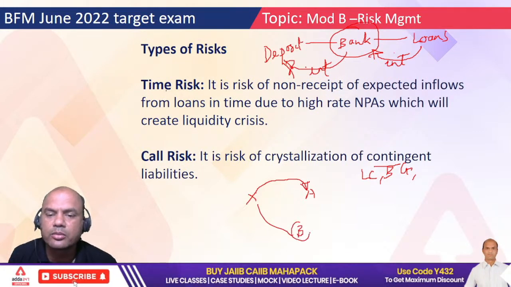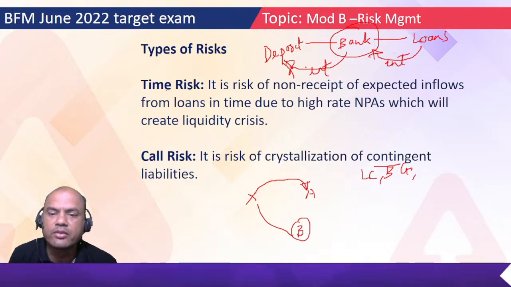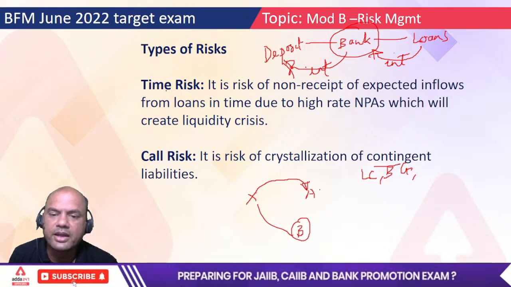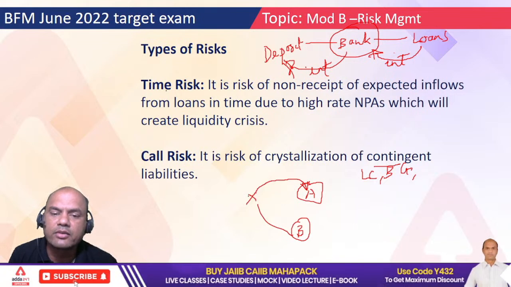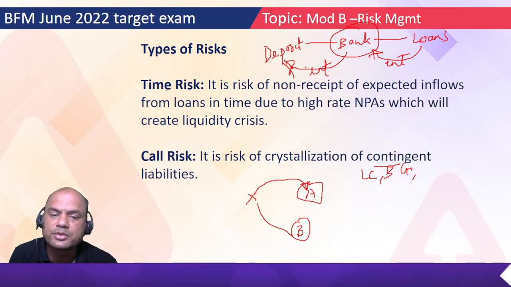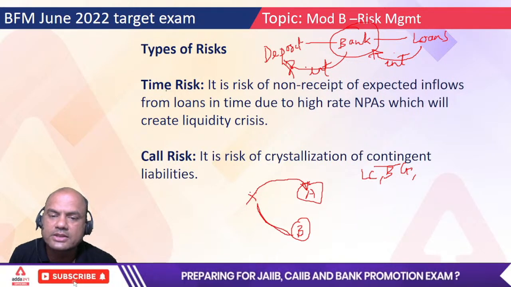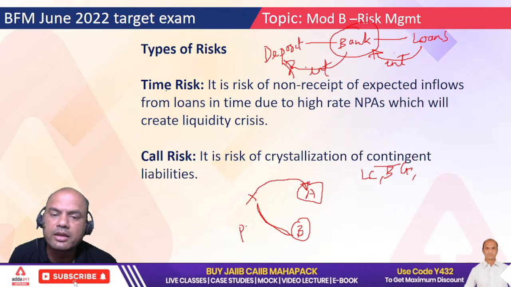B is, let's say, a government organization. A is a contractor and he wants to build a bridge. So I give a guarantee on behalf of A to B. And if B comes tomorrow and says, you had given this guarantee, this guy has not performed, so pay me, he comes to me.